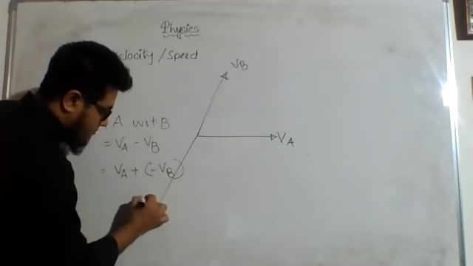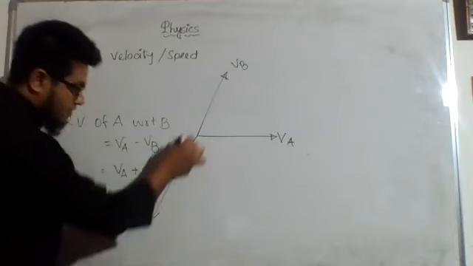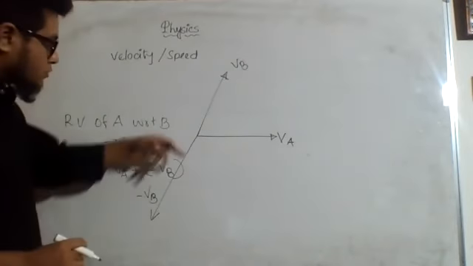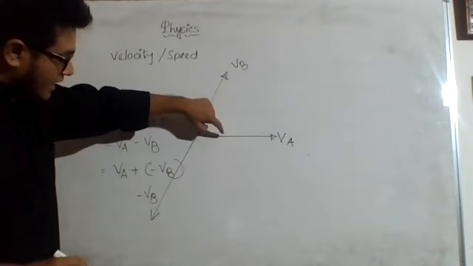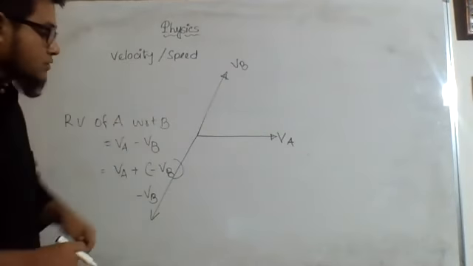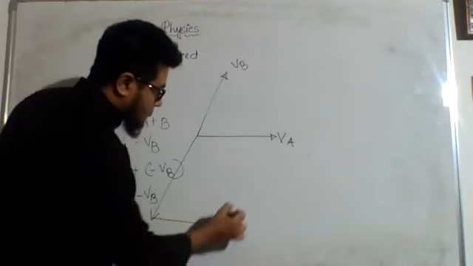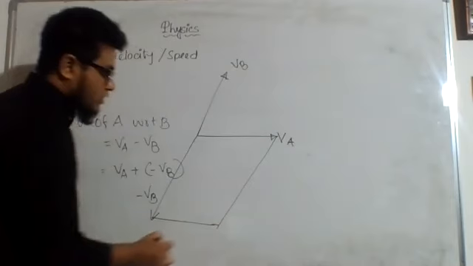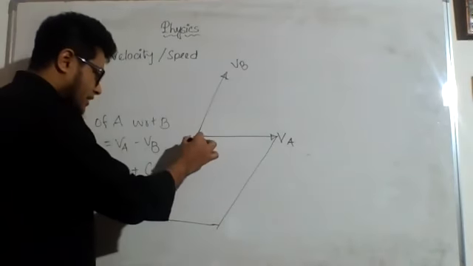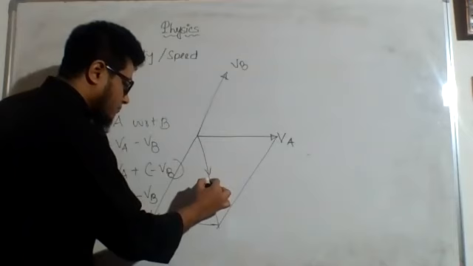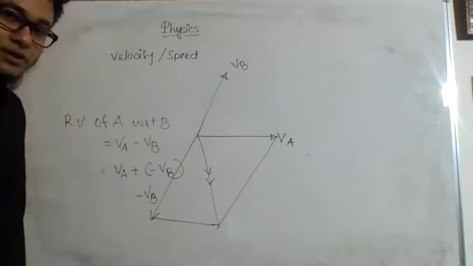So this is minus VB. So now I can just forget about this VB. I can just add this VA and minus VB. So I can complete a parallelogram taking these two as two adjacent sides of a parallelogram, and the resultant will be represented by this diagonal, correct or not?